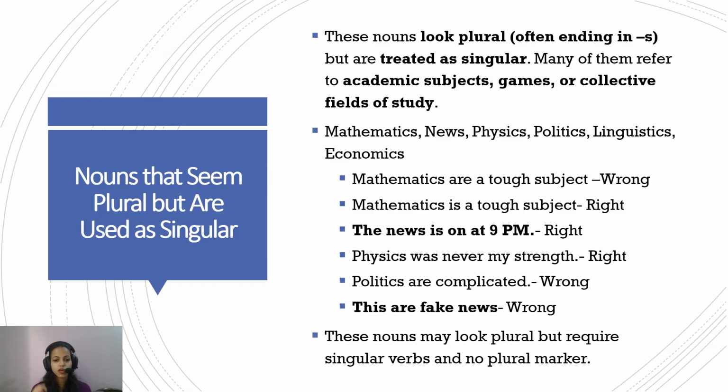Again, physics was never my strength. This is right because even if it ends with S, it is singular. "Politics are complicated": because it ends with S, should it be considered plural and hence take a plural verb? No. Politics is complicated, because politics is singular even if it appears to be plural. "These are fake news": because news ends with S, should it be treated as plural? No. News, even though the word ends with S, is singular, and hence it should be used as singular. So this is fake news.